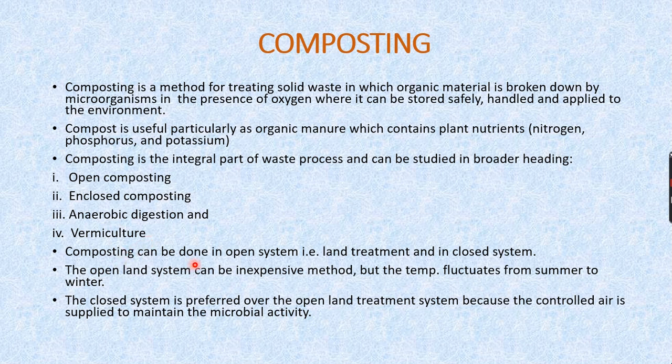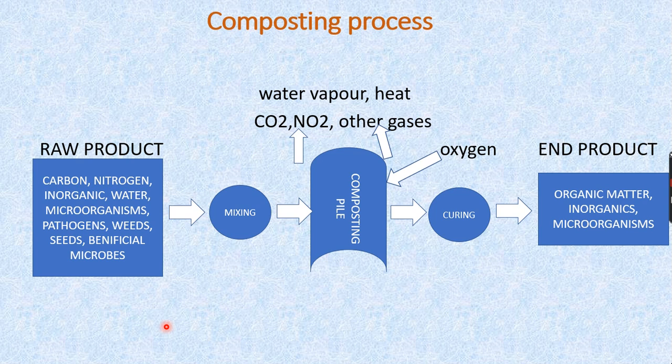Now composting can be done as both open composting and closed composting. Open composting is also called land treatment, and in a closed system it will be a closed environment. The open land system can be an inexpensive method, but the temperature fluctuates from summer to winter. Whereas the closed system is preferred over the open land system, where you can control the air supplied to maintain the microbial activity.